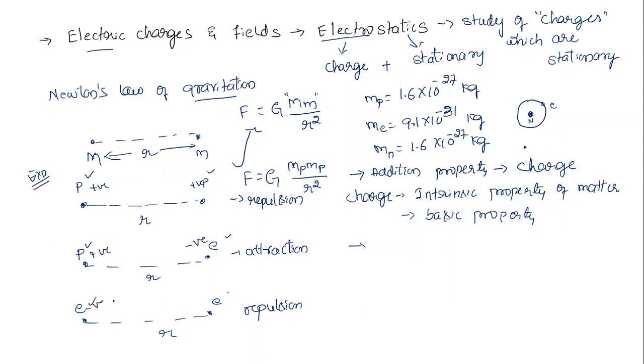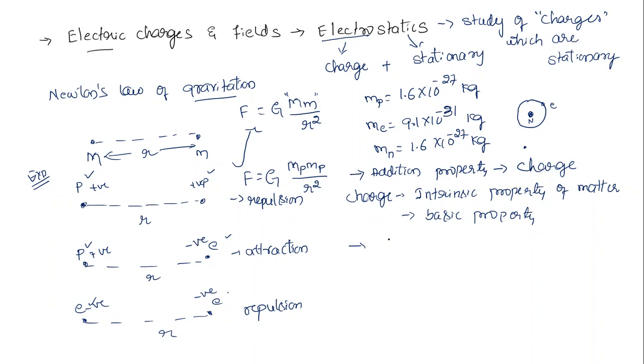Who assigned this? It was assigned by the scientist Benjamin Franklin. He called the charge on a proton positive and the charge on an electron negative, and we are following the convention even now.